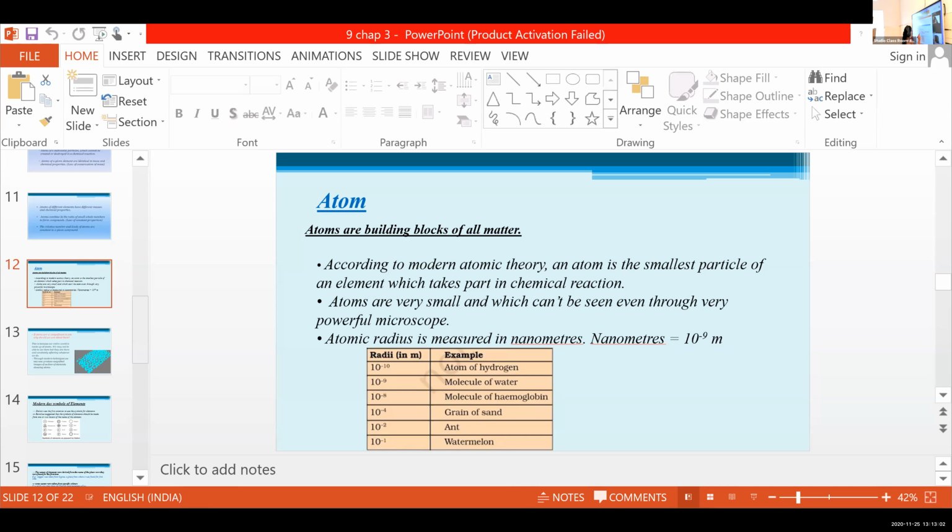And atoms are very small, which cannot be seen even through very powerful microscopes.